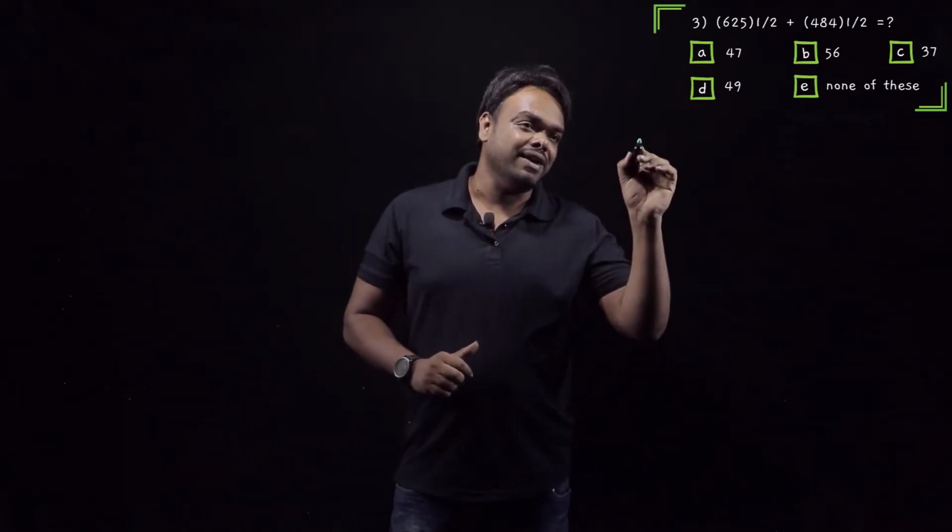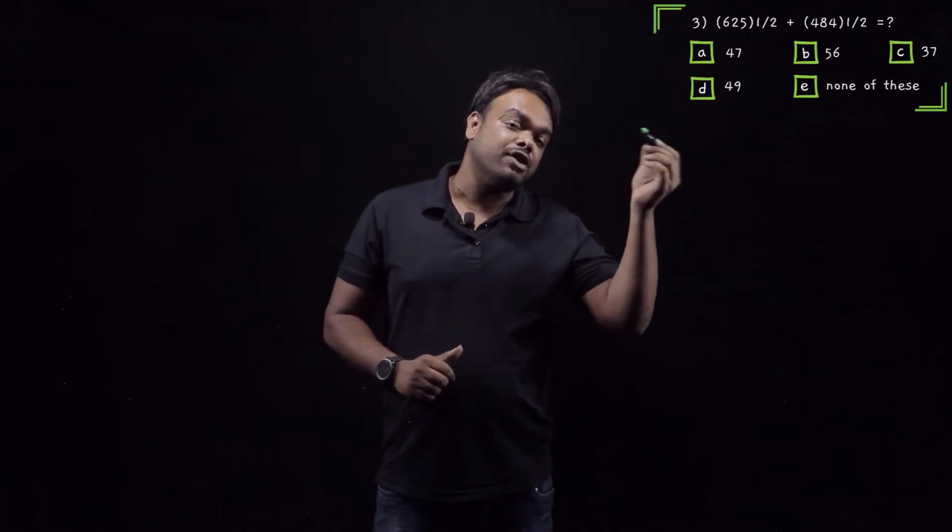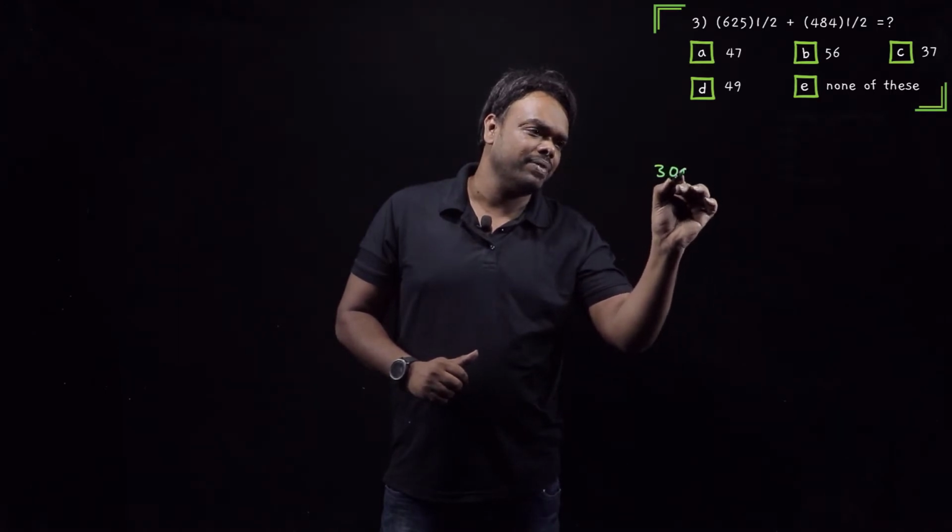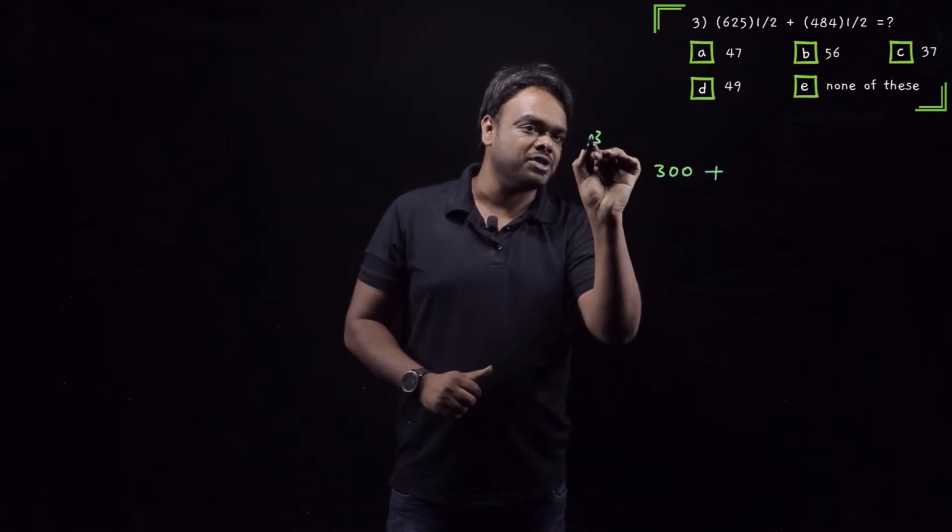Welcome back. So let us look at our question number 3. What does our question number 3 say? 625 into half plus 484 into half is equal to question mark. Guys, if you observe the question properly, by looking at the question, I can tell the answer is none of these. Why? See, when you do 600, half of 600 gives us 300. Approximately, I'm telling. So, half of 25, 12.5, but forget about it.